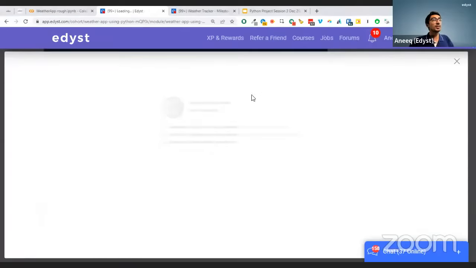I have not yet updated it, but simply when you go to the hint section on each question, there will be a hint section. On that hint section, you are going to get the code available to you also. So you can find that code in the hint section as well. I've not updated it yet. I want you all to try it out first and then you can check it out.